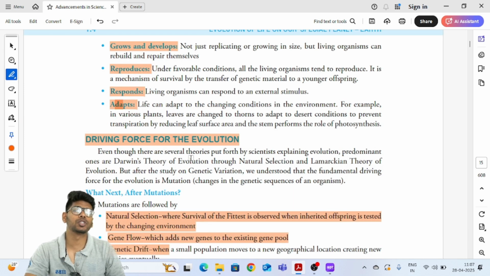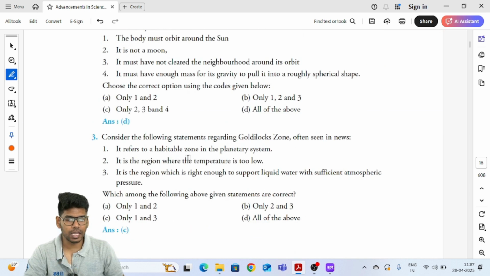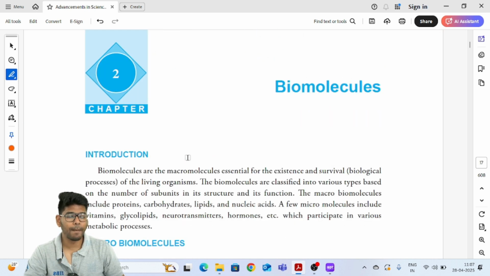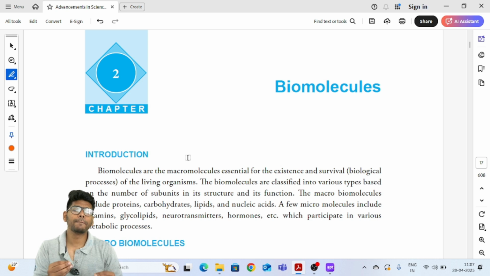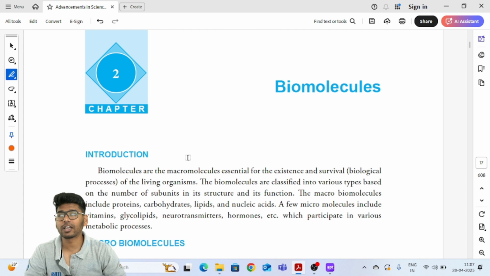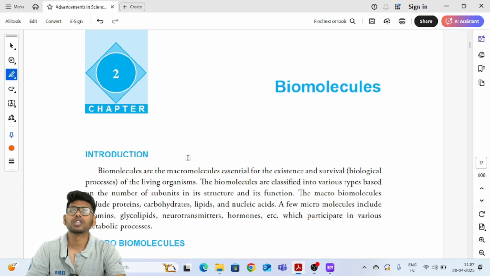And once we understood these fundamentals, then we could go to the biomolecules. These are the basic molecules that have combined together to form life itself. Once we understand the biomolecules, the raw materials that created life, then we can manipulate them into however we want. That is what engineering is about, the basic genetic engineering, right? Once we understand these basics, we go to the advanced concepts of engineering.